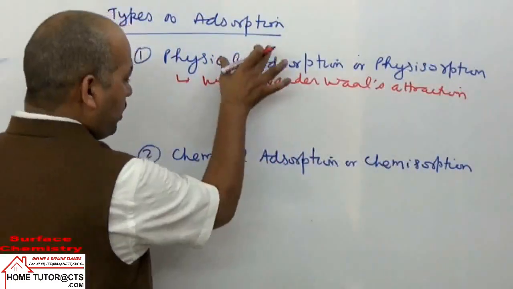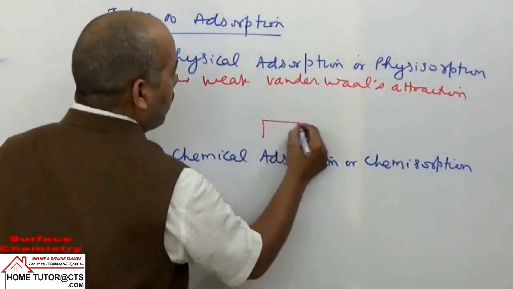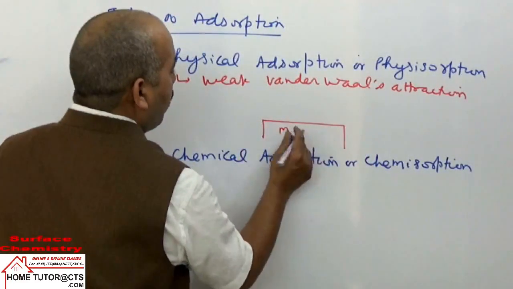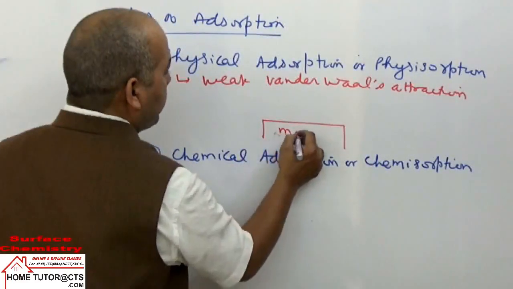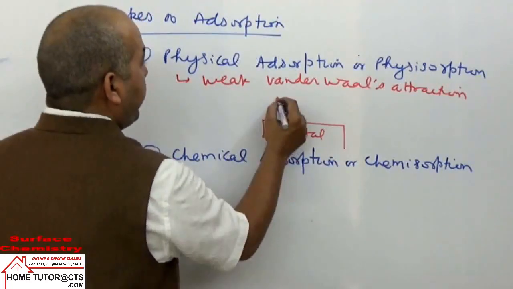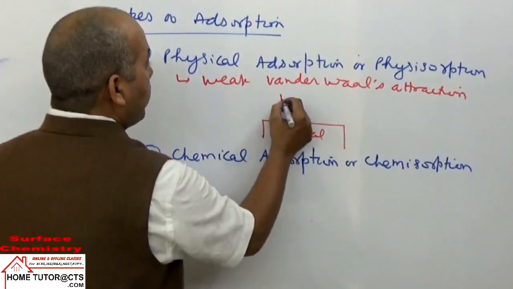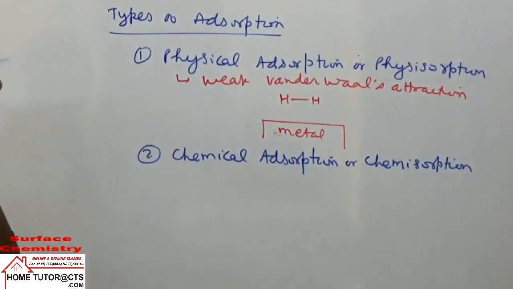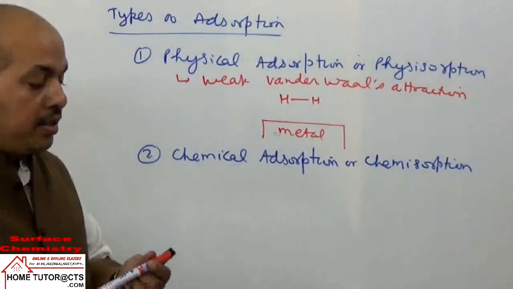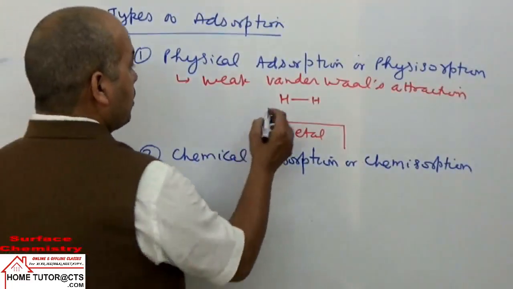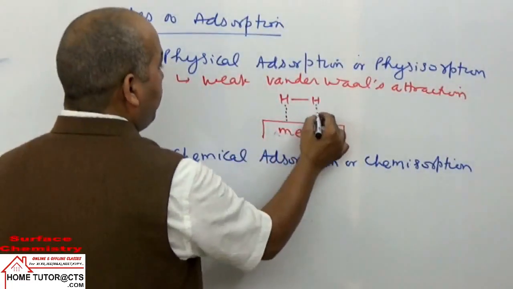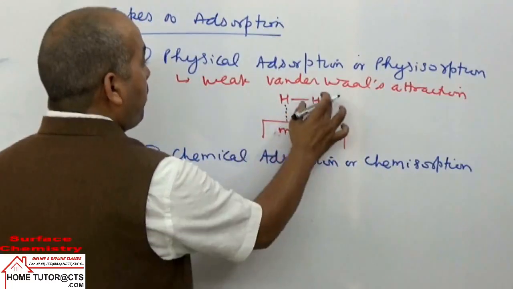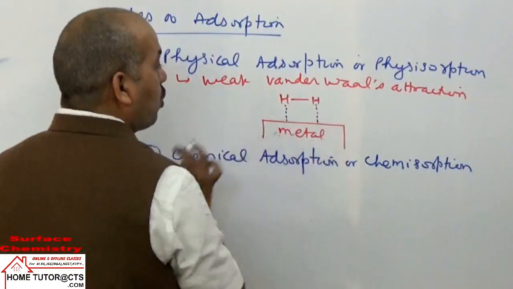I explain this difference through a table. Suppose some metal is taken as adsorbent, and the gas is taken suppose hydrogen. If on the metal surface hydrogen gas is adsorbed by physisorption, they have weak interaction operating between adsorbate and adsorbent.